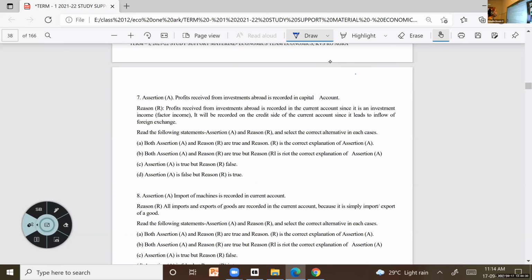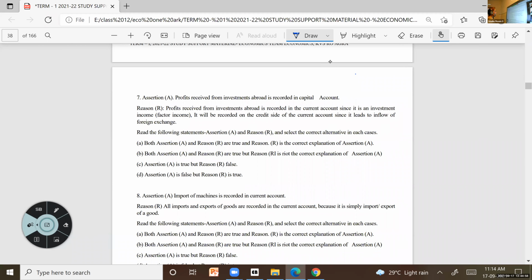Profit received from investment abroad is, don't go by that word investment here. Okay, profit, think of profit. Profit received from investment abroad is recorded in the capital account as given. That is wrong. It should be recorded in the current account. The second one is the correct one. The reason they have given is the correct one.